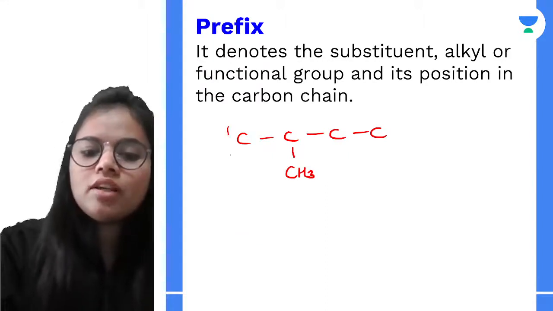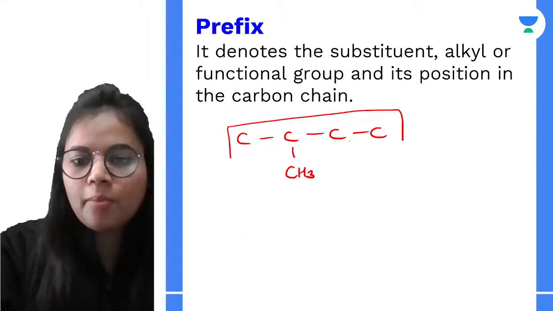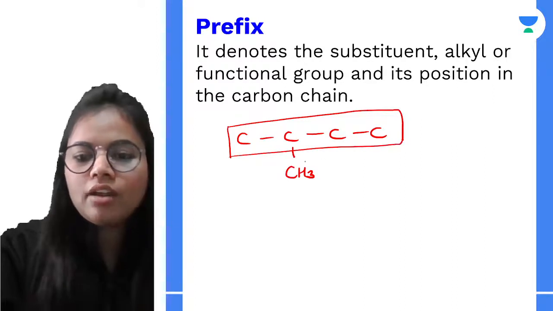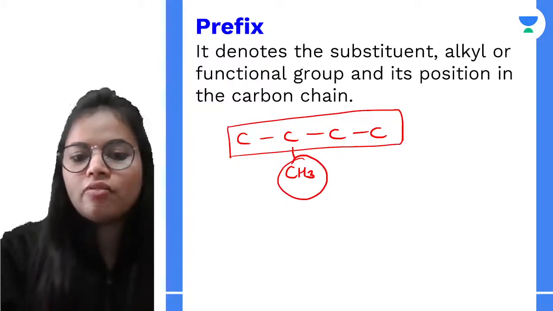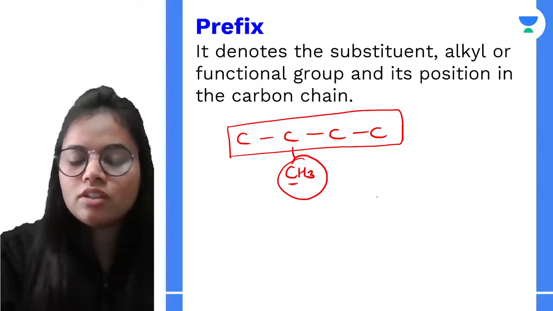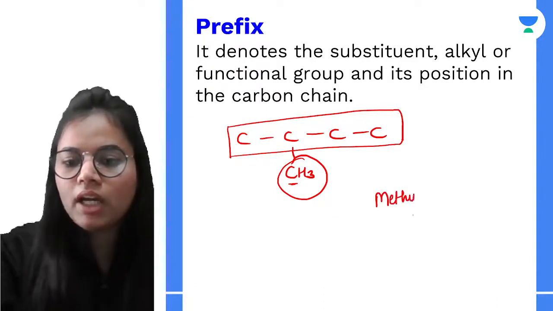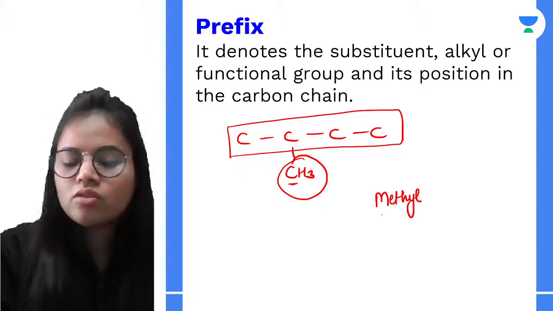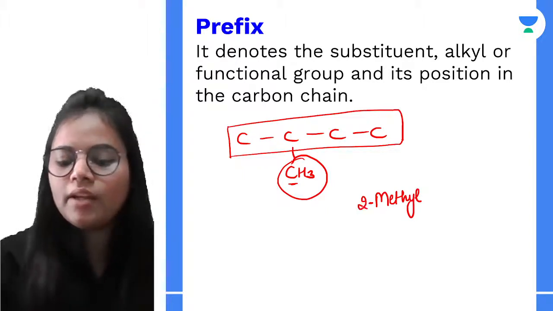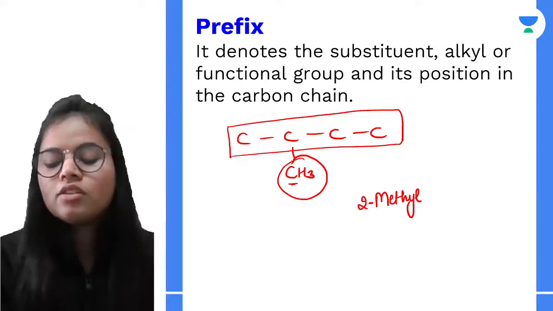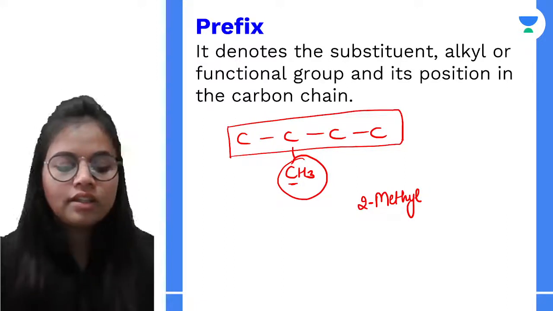If this is the chain that I pick up, then I'm having one group substituted. One carbon atom is present, so this group will be named as methyl. On which carbon atom? It is on second, so 2-methyl. So this is the basic thing.